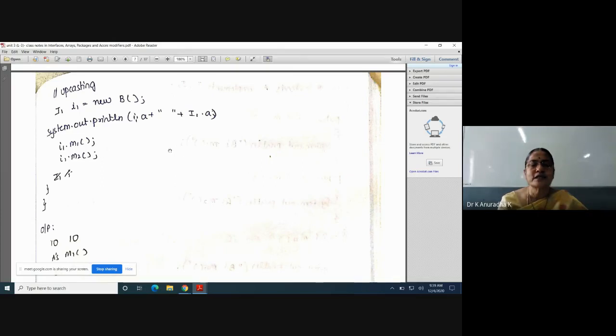With that reference variable, I can access all the members of class A. So upcasting between classes A and B is capital A1 is equal to new B. In place of I1, write A1 is equal to new B. And one more object we can create only for B, that is B1 is equal to new B. So here we can create three types: I1 is equal to new B, second capital A1 is equal to new B, and B1 is equal to new B. Understand the difference between these three statements. You practice in the lab.